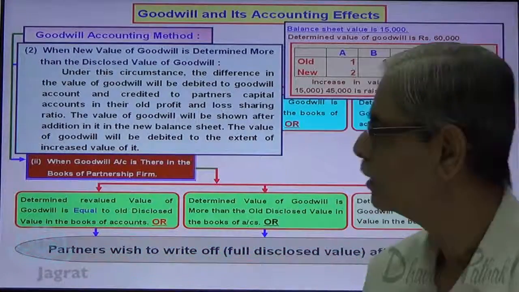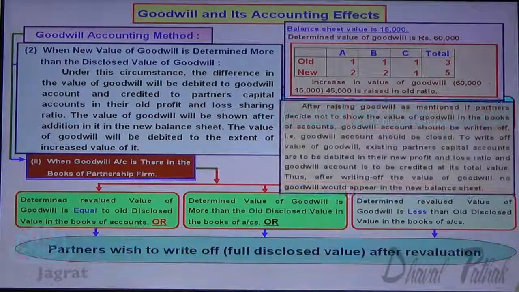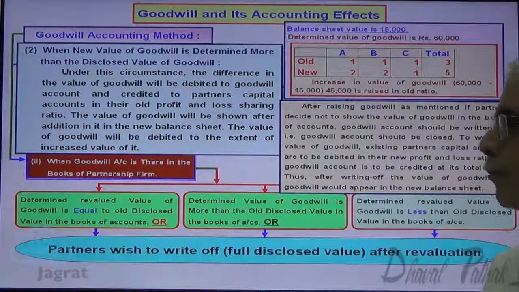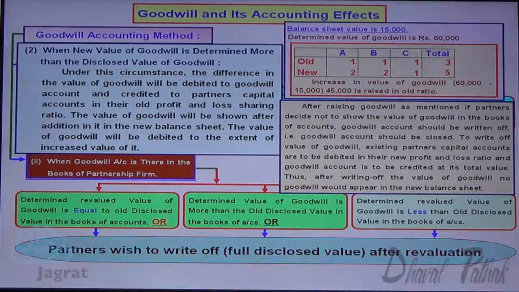Now I want to consider the next option. This is the route that I have explained to you for writing off. After raising the goodwill as mentioned, if the partners decide not to show the value of goodwill in the books of accounts, the goodwill account should be written off. That is, the goodwill account should be closed.